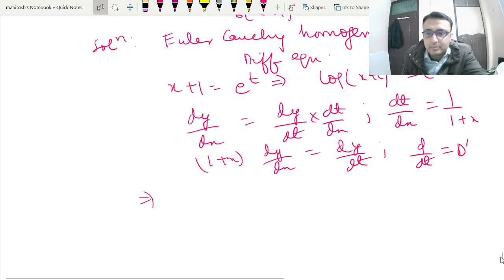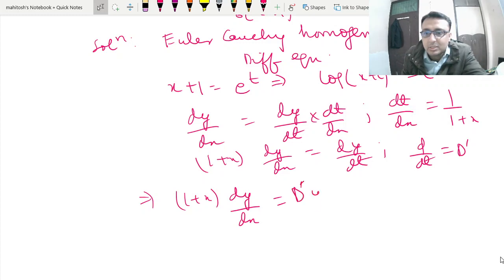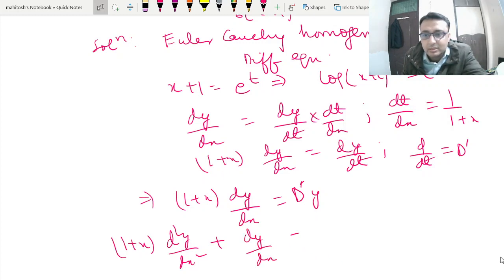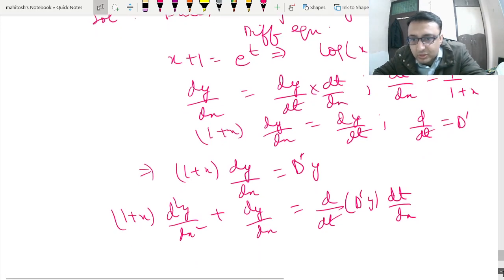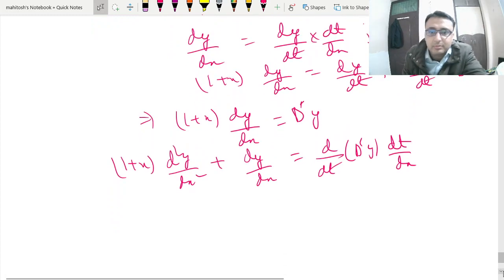So we can write 1 plus x dy by dx is equal to D dash y. Similarly, we can differentiate it once. X plus 1 d square y by dx square plus dy by dx is equal to, okay. So you have to show this in examination. You cannot directly write the formula.